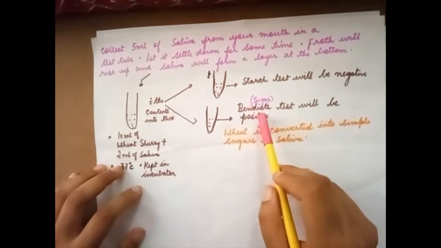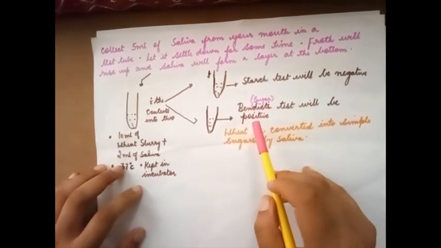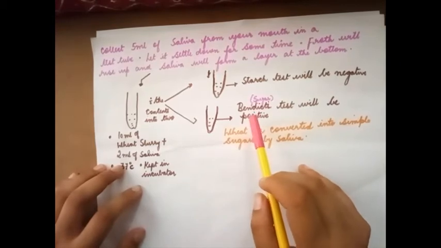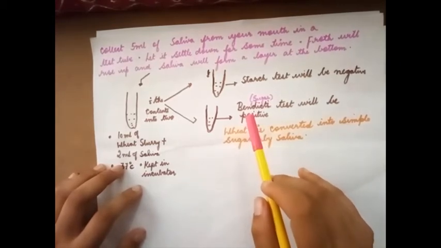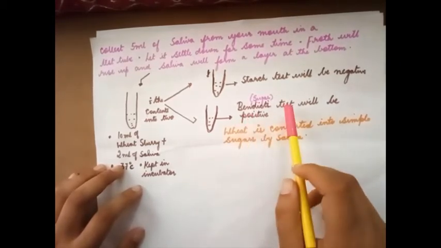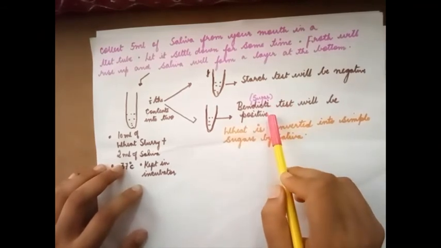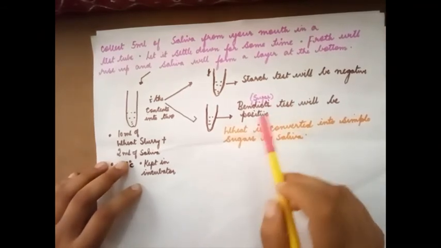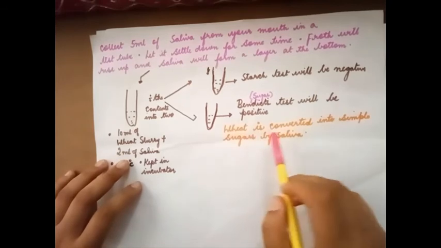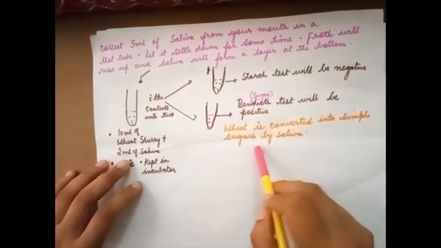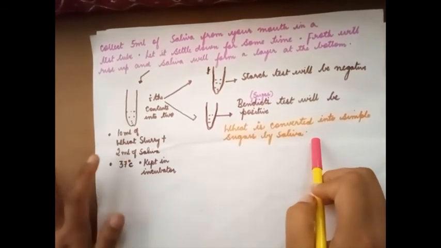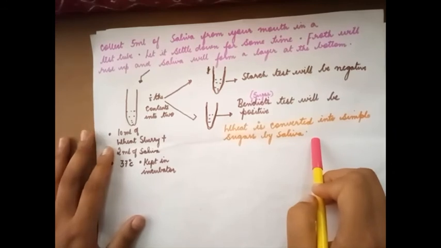Benedict's test is a test for sugar, to find out the presence of sugar. So what has happened is starch in the presence of amylase is broken down to sugar and that is detected by Benedict's test. So wheat is converted into simple sugars by saliva. This is a very important activity. Kindly go through